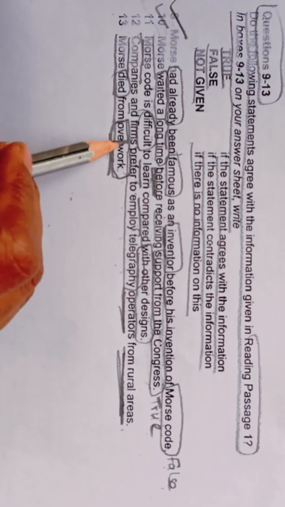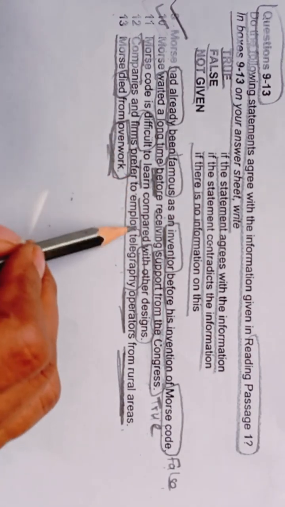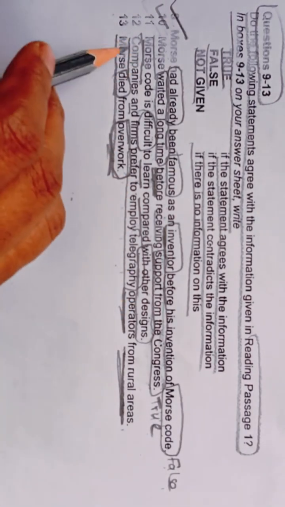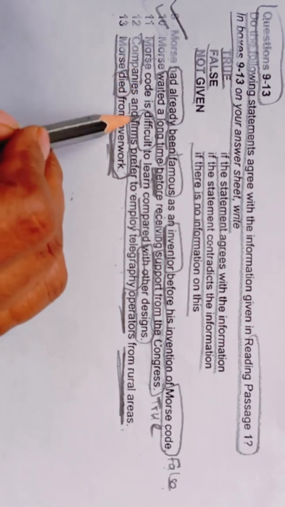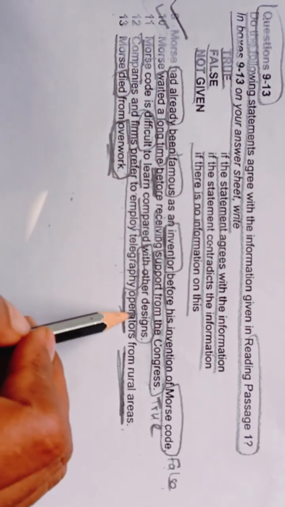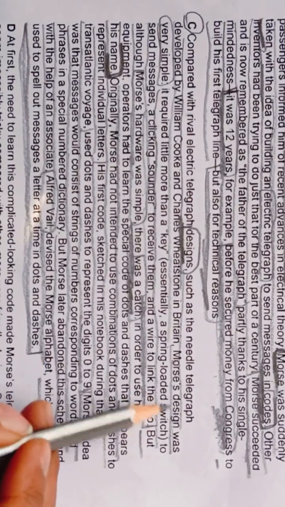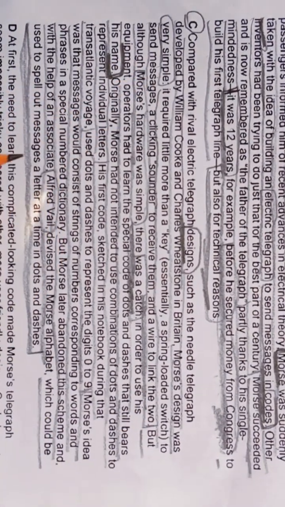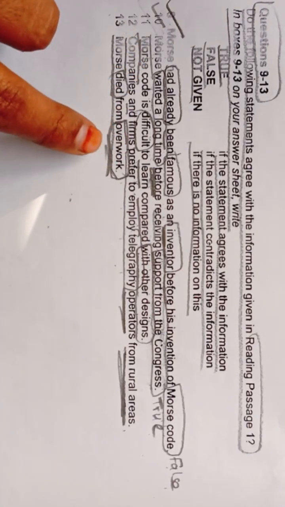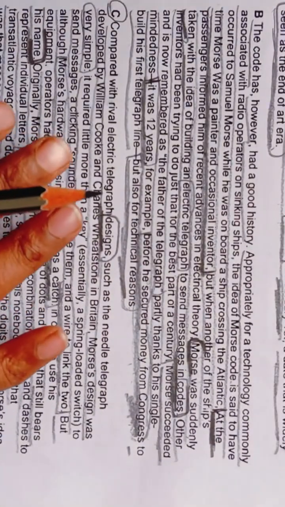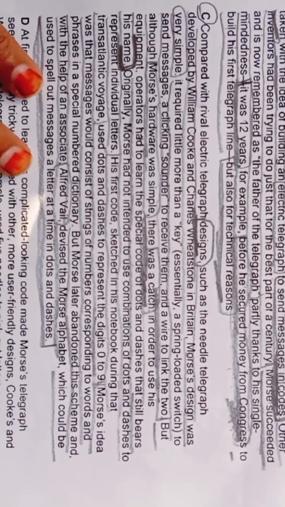So we are not getting anything regarding compared with other designs. Okay, so in this paragraph we are not getting anything regarding Morse code is difficult to learn compared with other designs. Only we are getting is Morse design was simple. Here they are not mentioning that Morse code is difficult. So we are not getting anything regarding this in the C paragraph.